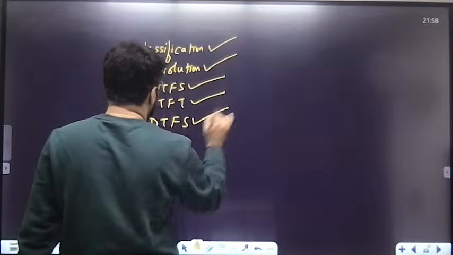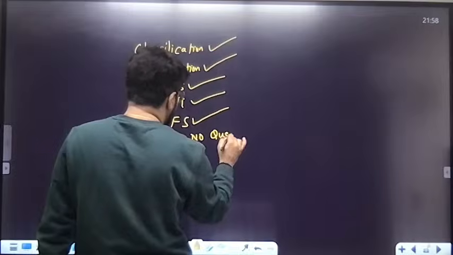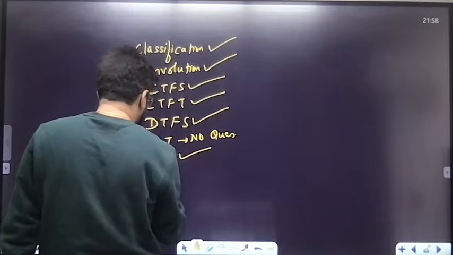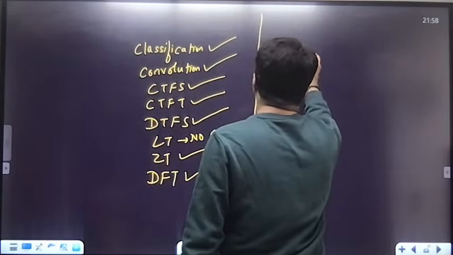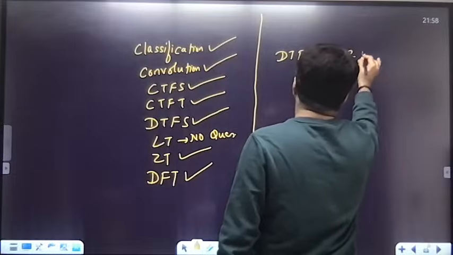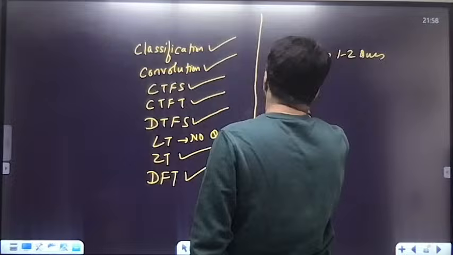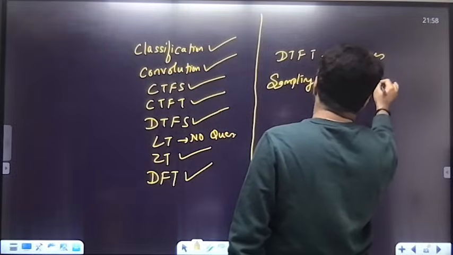DTFS also done. Laplace transform, there is no 2-mark question that I could see. Z transform questions done. DFT questions done. DTFT, some 1 or 2 questions were there. And sampling theorem, some 2 or 3 questions were there.